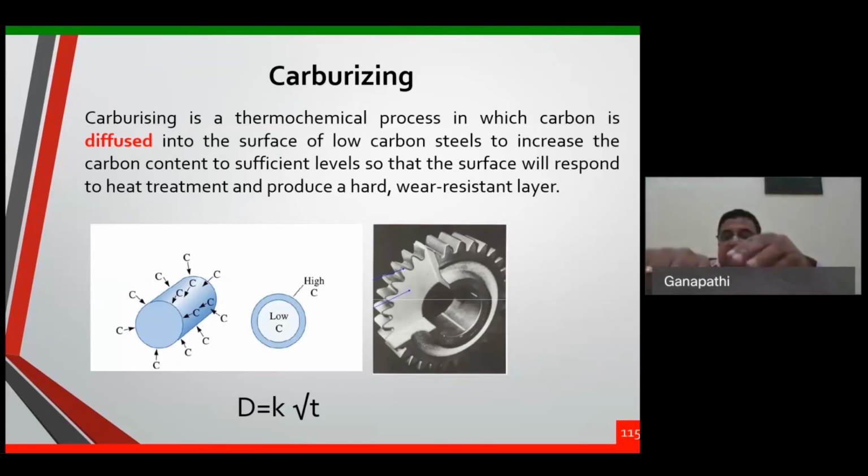Put it into a furnace, maintain that austenitic temperature. What is austenitic temperature? Depending upon the alloy, 50 degrees above the upper critical temperature, the furnace is maintained. Keep this box inside that particular furnace. When this charcoal reaches that particular temperature, it produces enormous carbon dioxide, and that is later converted into carbon monoxide gas.